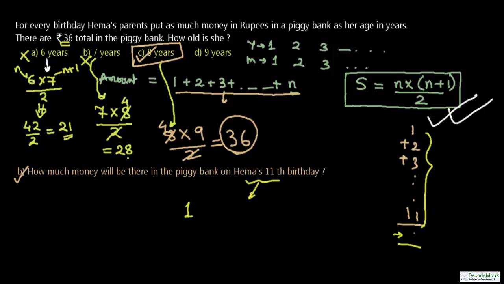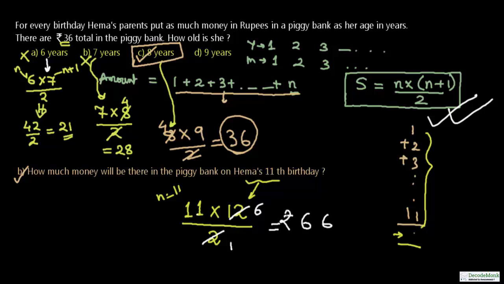You see here n is equal to 11, so 11 into (n plus 1 is 12, 11 plus 1 is 12), divided by 2. You see that 2 1s are 2, 2 6s are 12, and 11 into 6 is 66. So 66 rupees is the amount that will be collected on the 11th birthday.